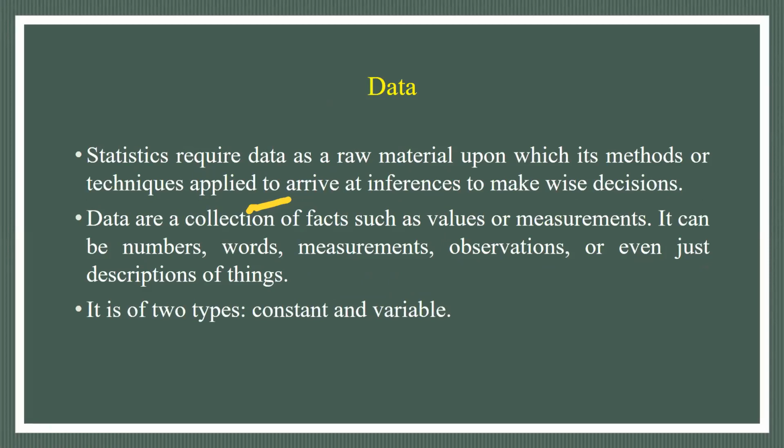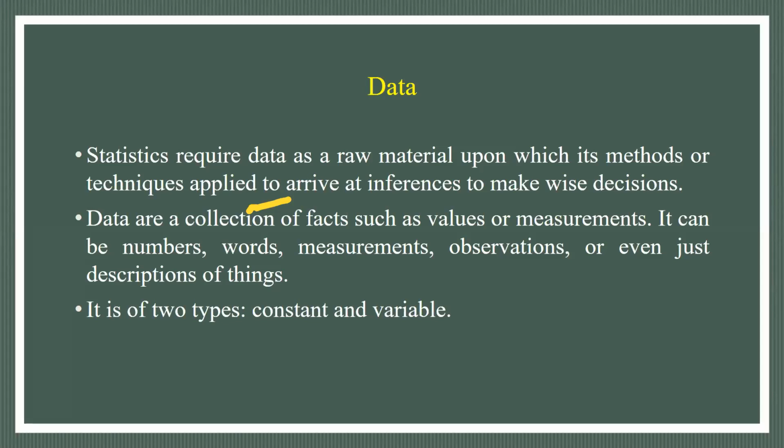Statistics is composed of a body of tools and methods or techniques, and these suitable techniques are applied on the data generated or collected either from a survey or an experiment. We apply them and get certain numbers after analysis, and based on these numbers we draw inferences, and after drawing inferences we are able to make our decision.